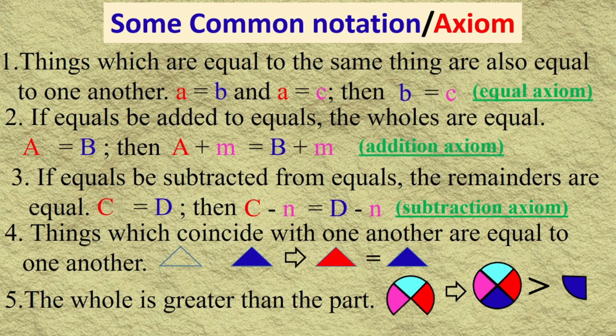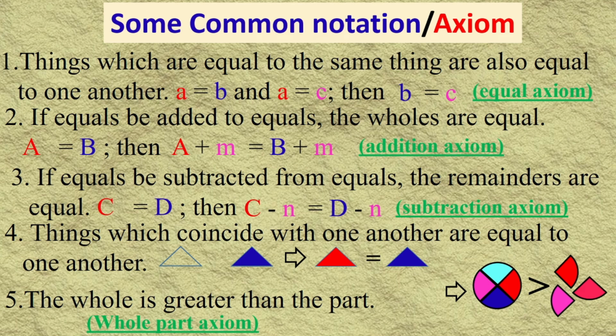Not only one part, it is greater than its two parts also, and also greater than its three parts. Meaning the whole is always greater than its part, and it is called the whole part axiom. We use it in geometry nowadays in class 8, 9, 10, like this.